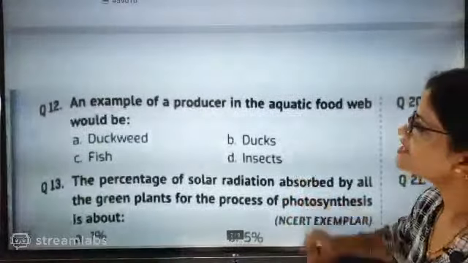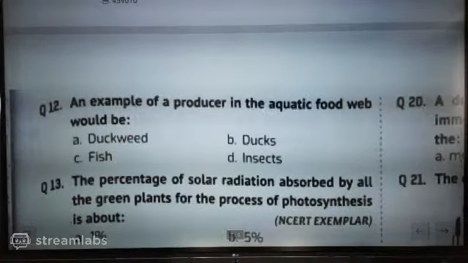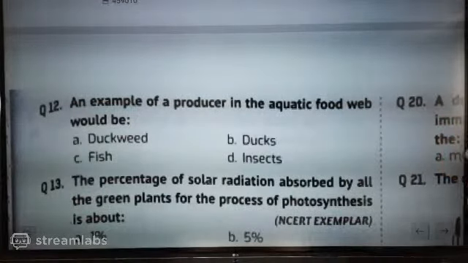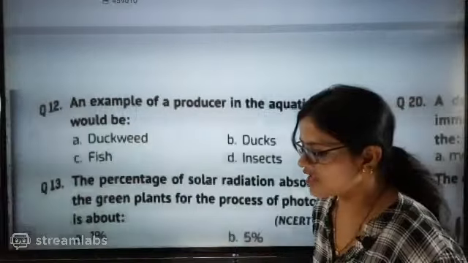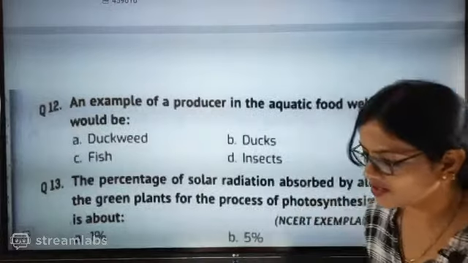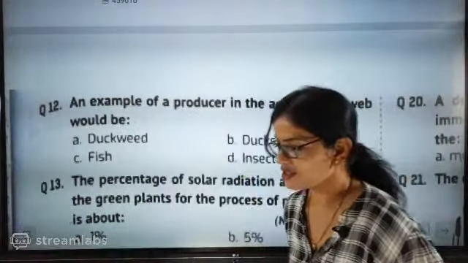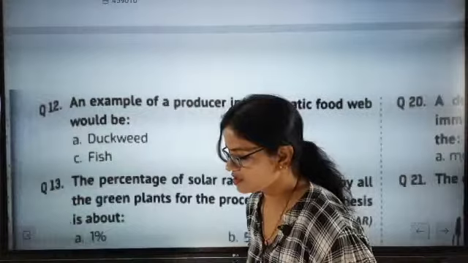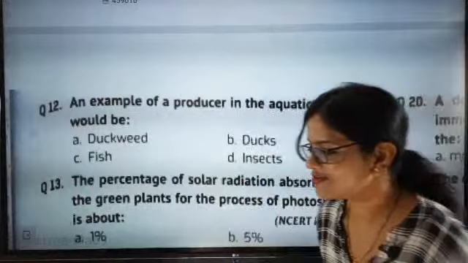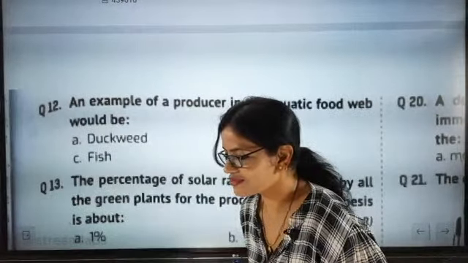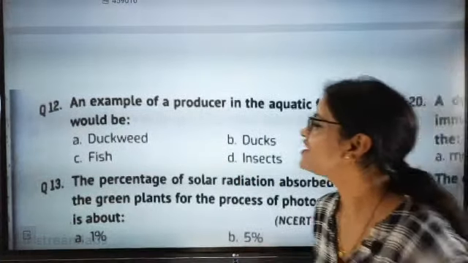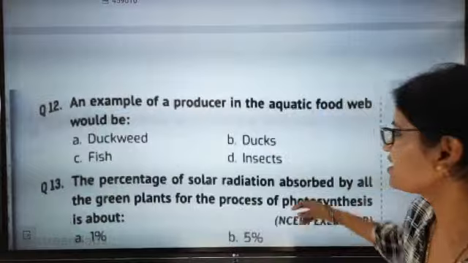Next question. An example of a producer in the aquatic food web would be duckweed, ducks, fish, insects. Which one is exactly the producer here? Which one is producer here? Duckweed. They are exactly the plant side.